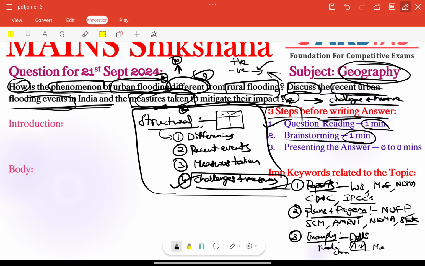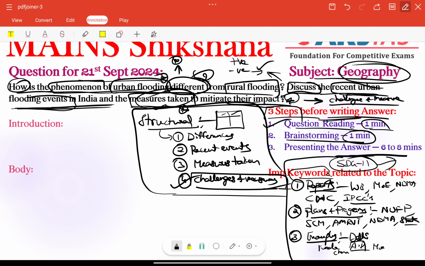Other than that, we can talk about SDG 11 also. Already we have used it a number of times in previous answers. SDG 11 means sustainable cities and communities. Very, very important. All these important keywords or question tags are very important here. Especially keywords need to be included in our answer.